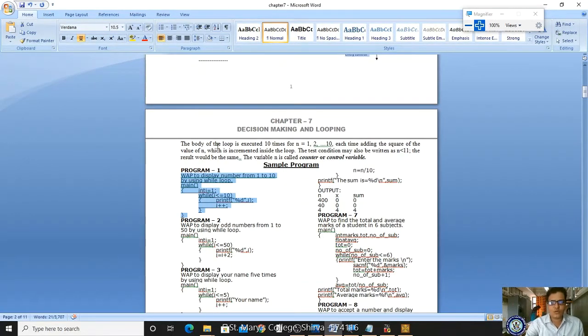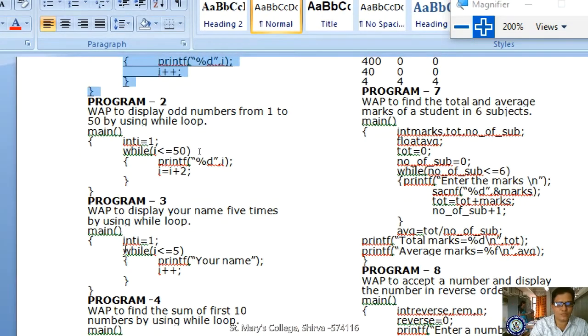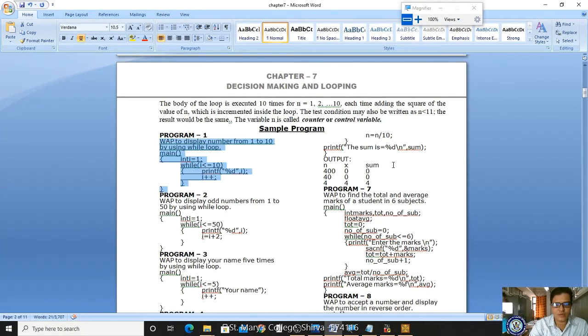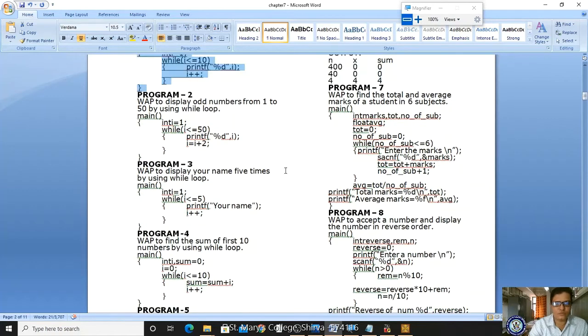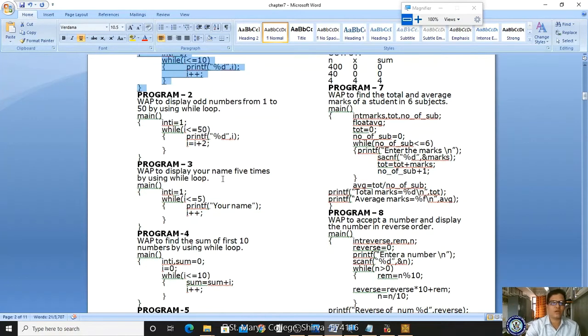So these two programs we have seen. Now we are seeing another program. Let me take here. So we have displayed 1 to 10 numbers, 10 to 1 numbers, 1 to 100 even numbers, 100 to 1 even numbers, 1 to 100 odd numbers, 100 to 1 even numbers, right? Now we will see how to display your name 5 times.